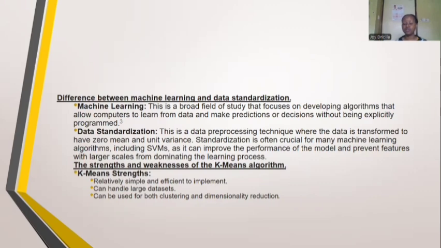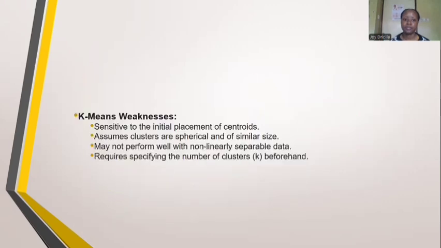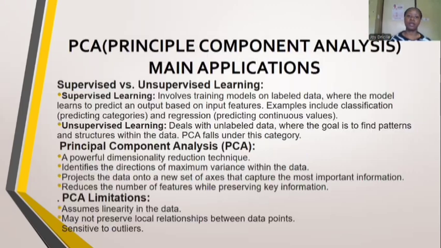It can handle large sets of data because they can be broken down into clusters, and it can be used for both clustering and dimensionality reduction. Its weaknesses: it's sensitive to the initial placement of centroids, it assumes clusters are spherical and of similar size, yet they may be of different size, it may not perform well with non-linearly separable data, and it requires specifying the number of clusters beforehand. Lastly, we move on to PCA, also known as principal component analysis.